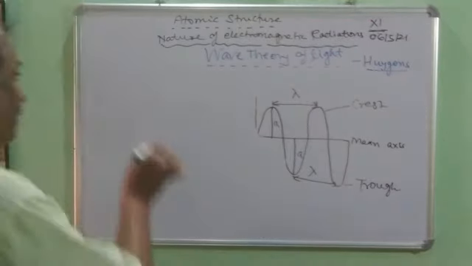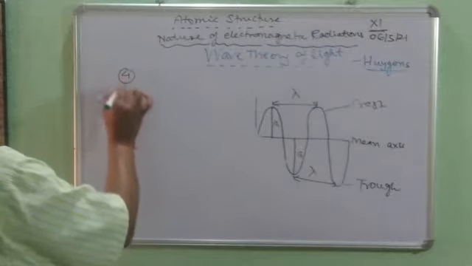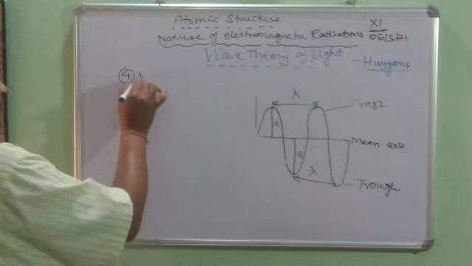Now children, the fourth is the velocity.